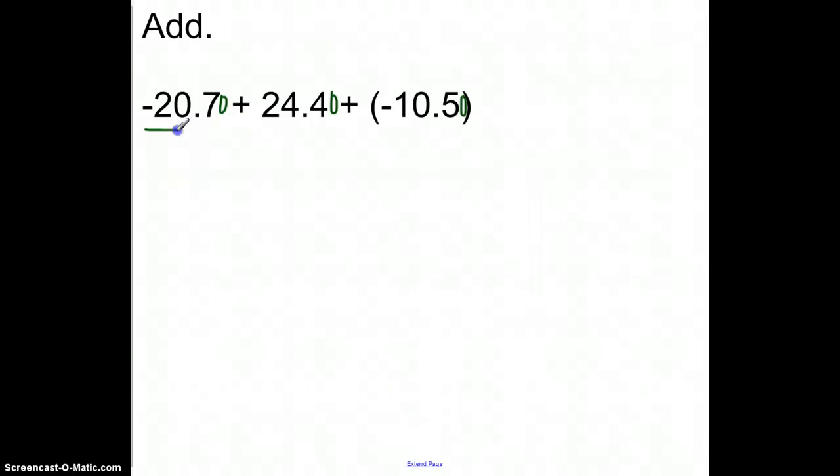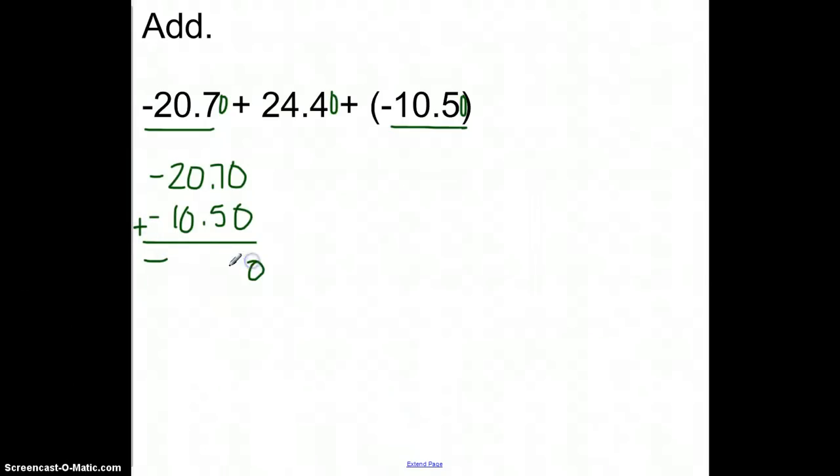So in this one, I would have two checks that are here. One check that was $20.70, and it probably makes sense that it's negative because it's taking money away from your account. I also have a check that's $10.50. Now, if I wanted to, I could add those two together and figure out what it would be for one check. So if I wrote one check, it would be like writing one check for $31.20. Now, there's only one deposit of $24.40.